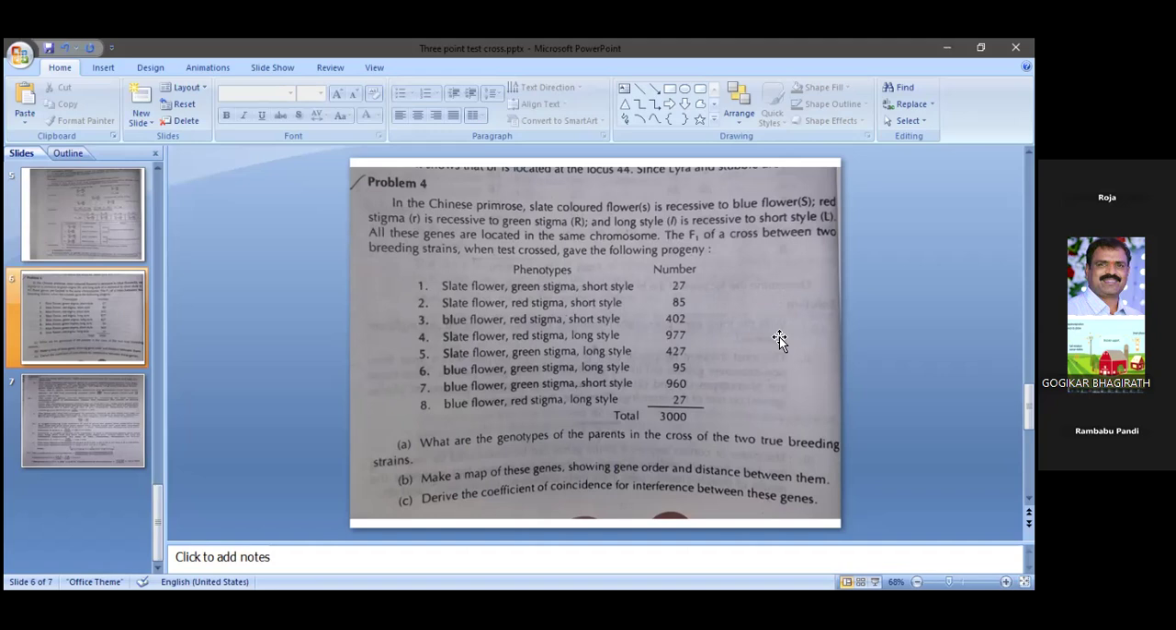Red stigma, that is gene small r, is recessive to green stigma, capital R. Green stigma is dominant and red stigma is recessive. In the same way, long style, small l, is recessive to short style, that is capital L. All the genes were located in the same chromosome. The F1 of a cross between two breeding strains, when test crossed, gave the following progeny.